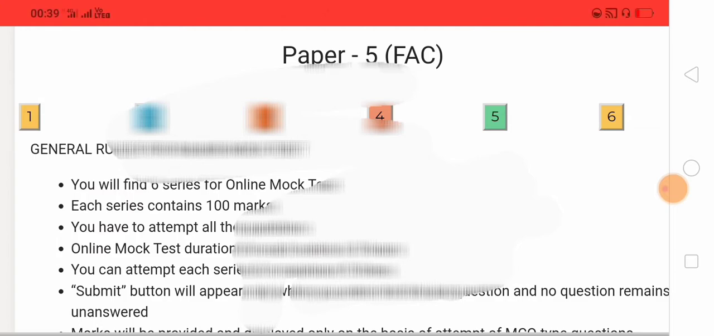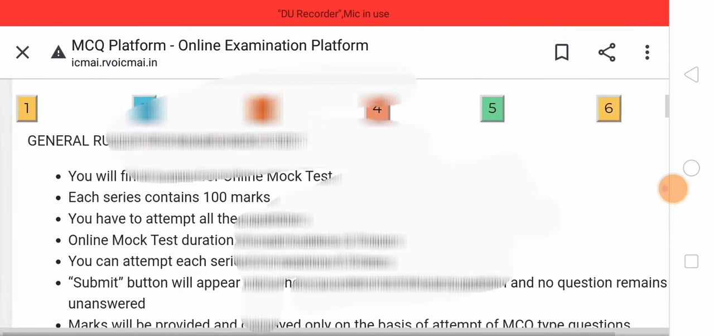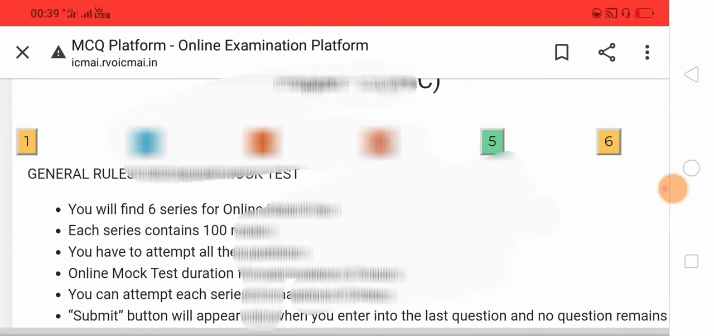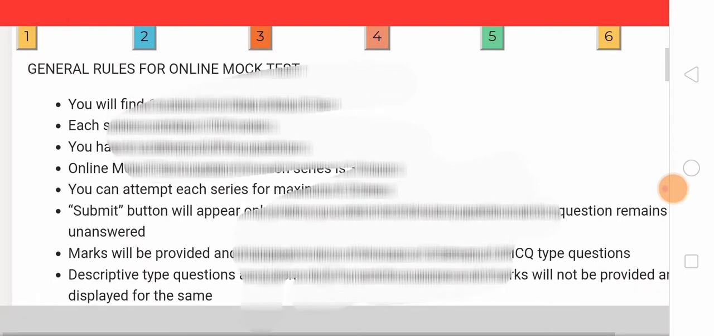Three hours is enough for MCQs, so no need to worry about the MCQ pattern. Don't panic. We can attempt each series a maximum of 5 times.